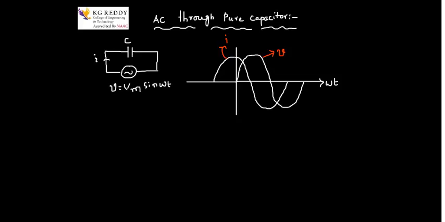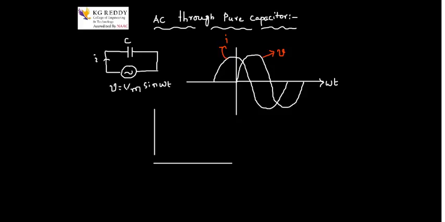Now if you see the phasor diagram of this voltage and current when the capacitor is excited, I will take V as the reference.